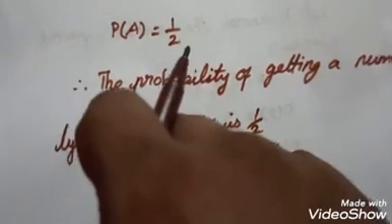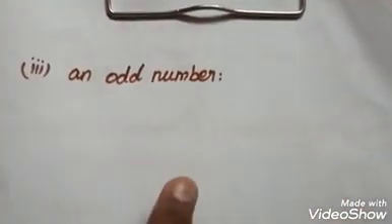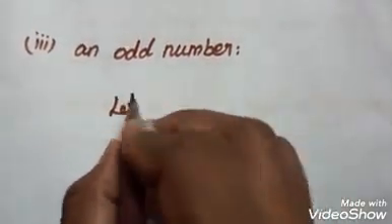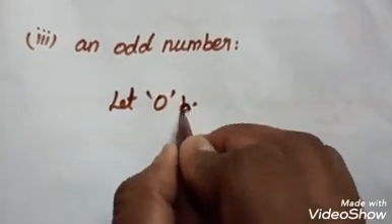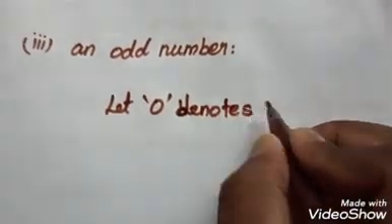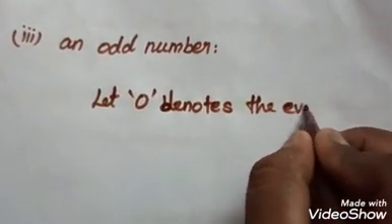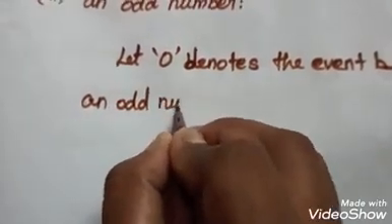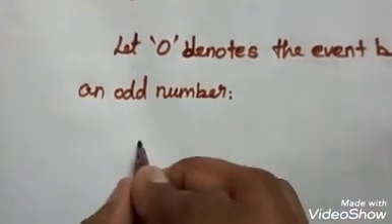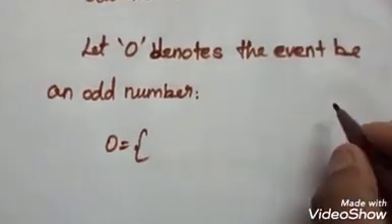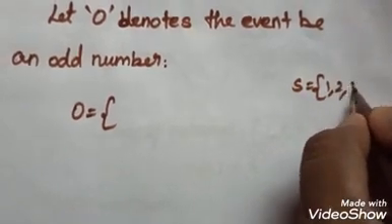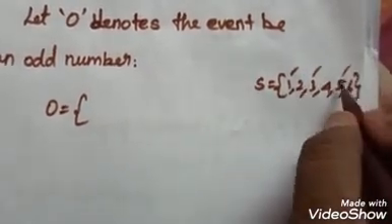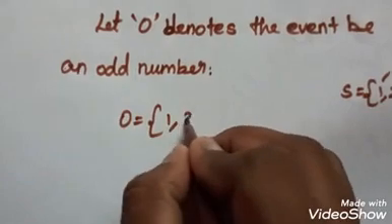So we find out the probability is 1 by 2. Next we move on to the third one, an odd number. So the probability of getting an odd number. Here I take, let O denote the event, an odd number. So here O is equal to, what are the odd numbers from the sample space S equal to 1, 2, 3, 4, 5, 6? So here 1, 3, 5. These are all odd numbers. So odd number O is equal to 1, 3, 5.